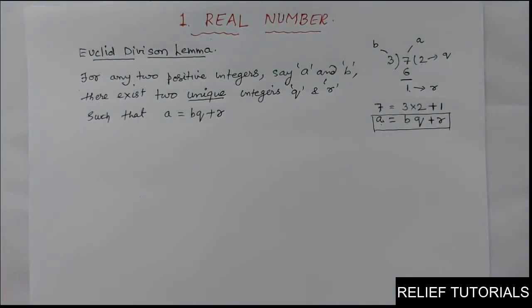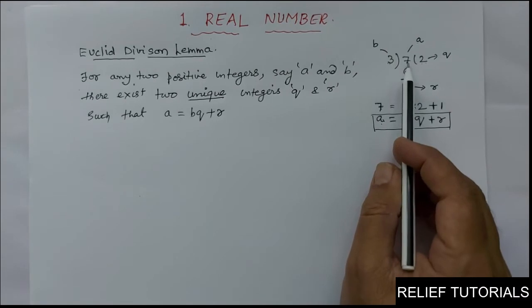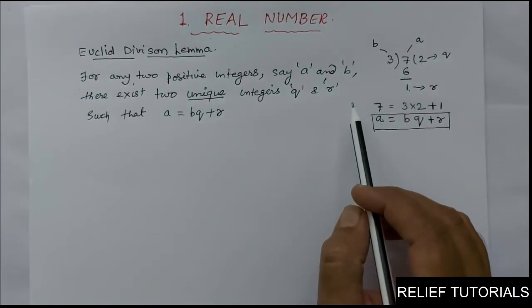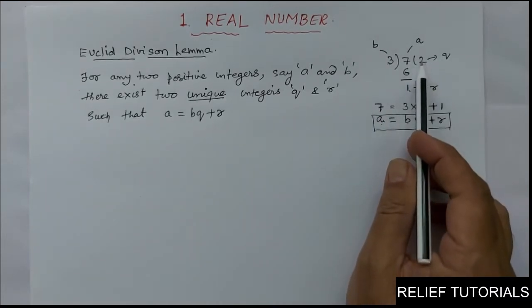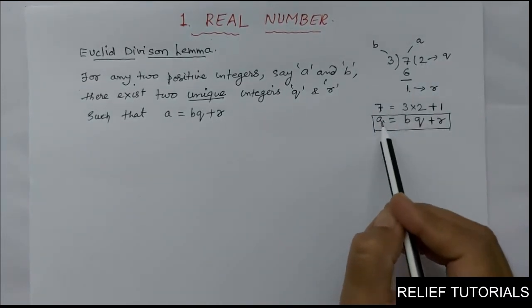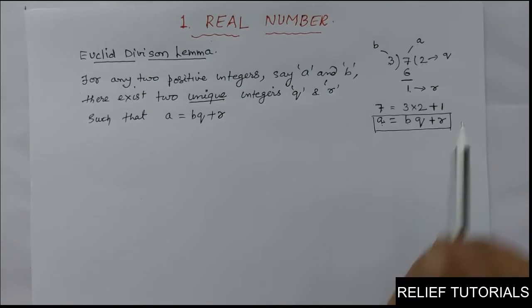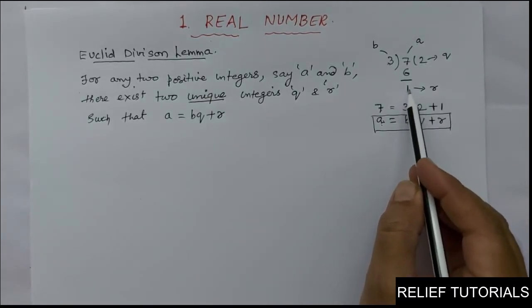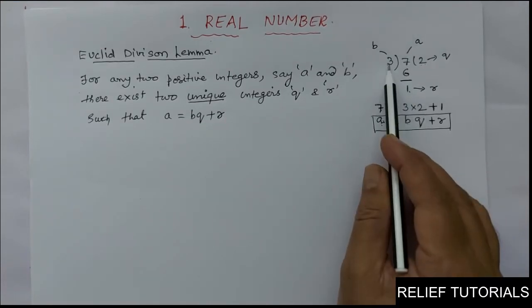A is equal to BQ plus R. Will you agree with me? It is a very simple lemma; we have been using it for many years. The remainder 1 will always be smaller than 3.